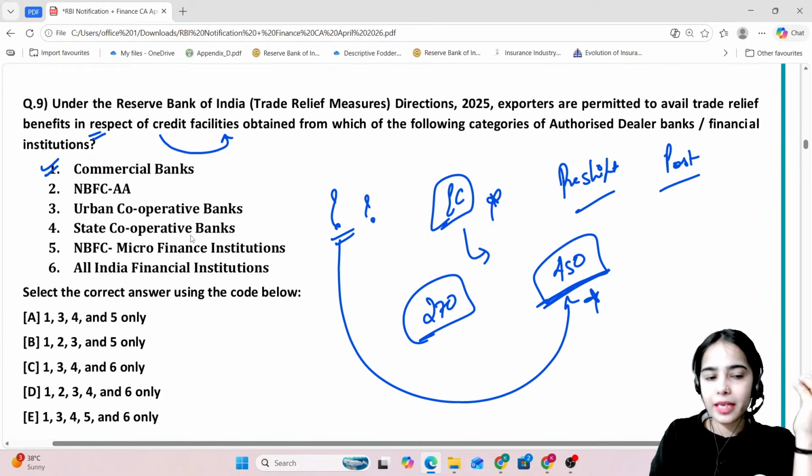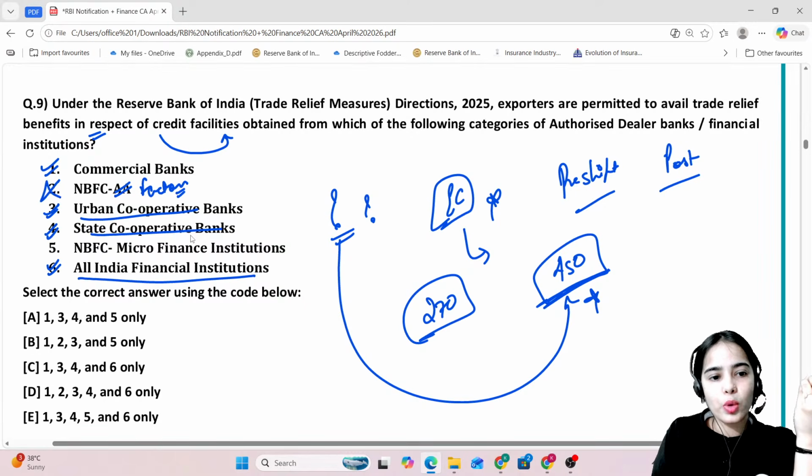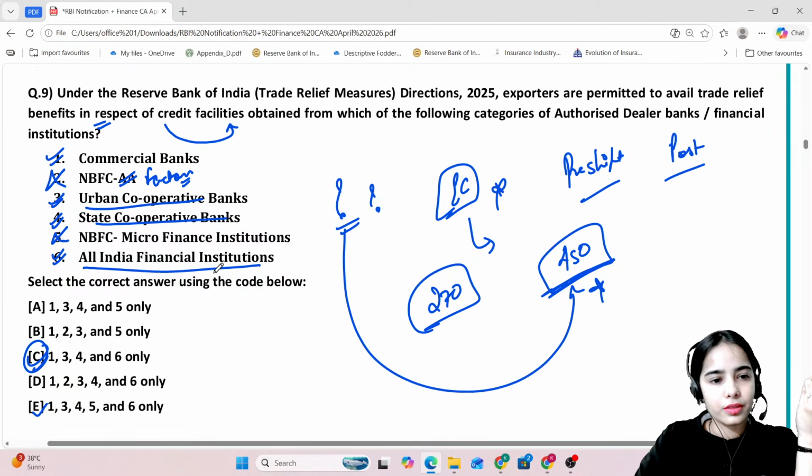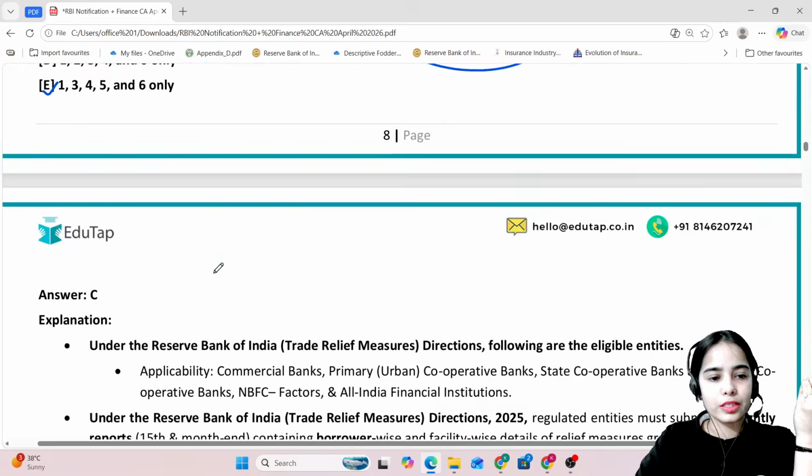So commercial banks can provide the export credit, or such trade relief measure is providing the relief if the loan has been taken from the commercial banks, NBFC factors, not account aggregators, urban cooperative banks, state cooperative banks, all India financial institutions. So 1, 3, 4 and 6 is correct. 2 and 5 is incorrect. So 1, 3, 4 and 6 is the answer. C is the answer here. Okay. Yes, 1, 3, 4 and 6. So C is the answer.